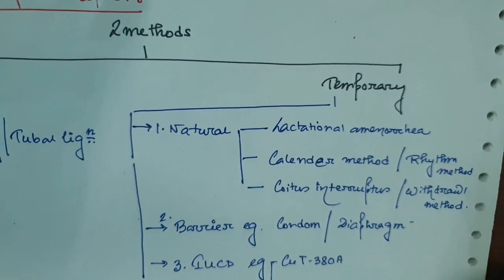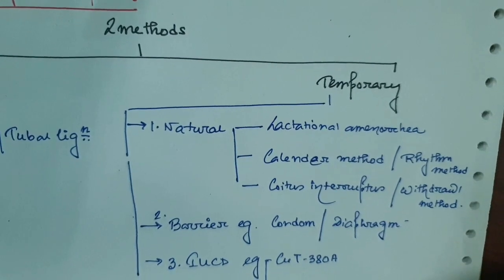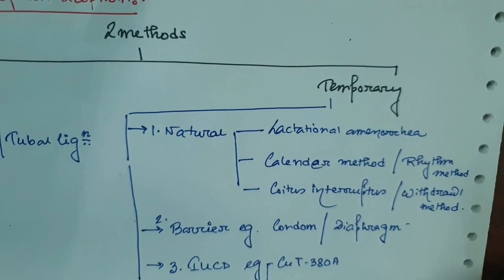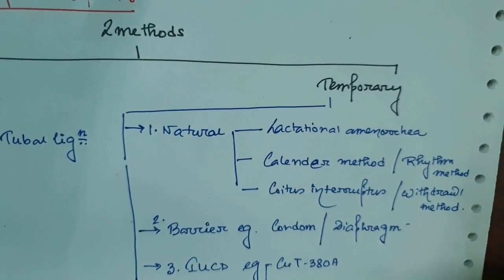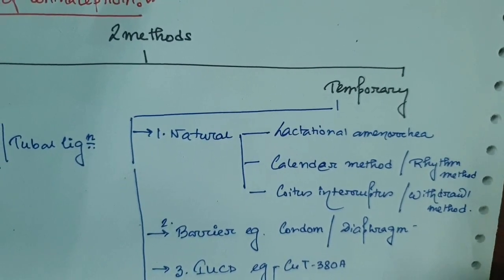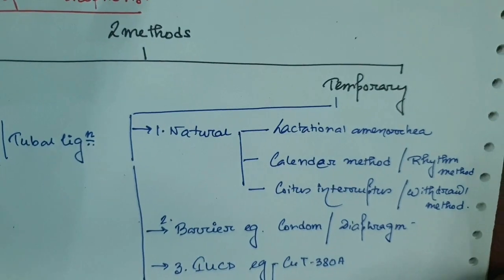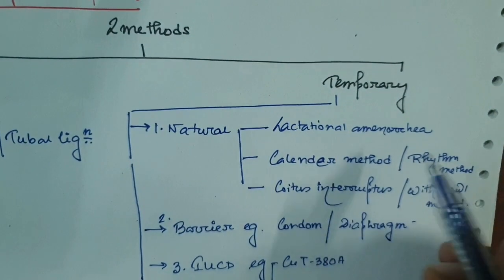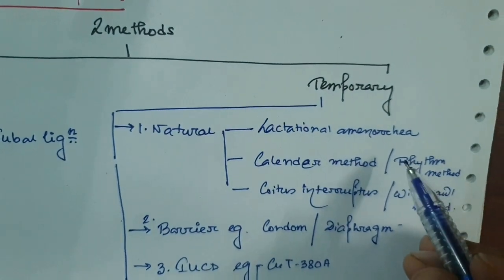Prolactin inhibits gonadotrophin, so females are not able to produce ovum due to lack of gonadotrophin secretion from the pituitary. This is called the phase of lactational amenorrhea.